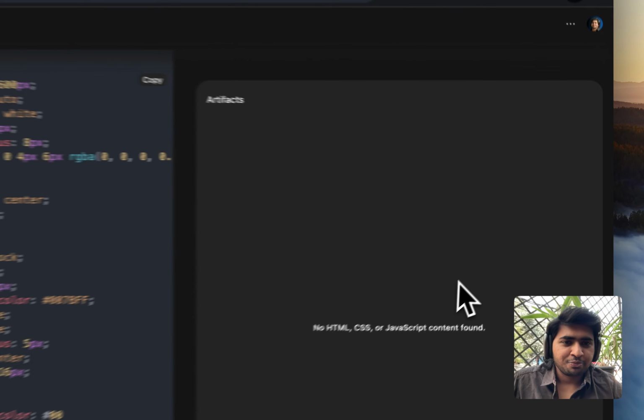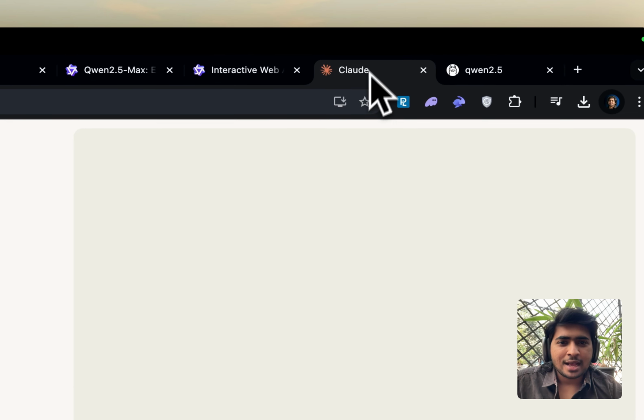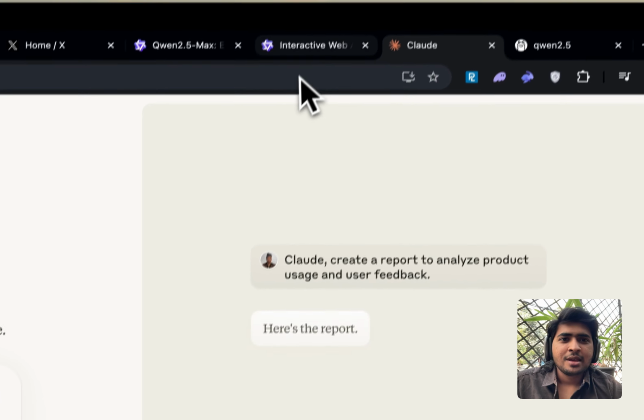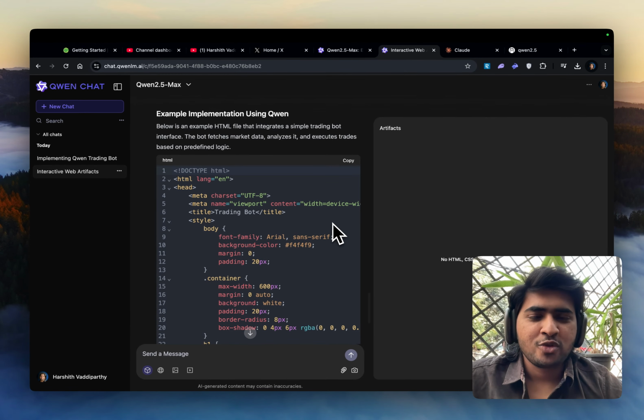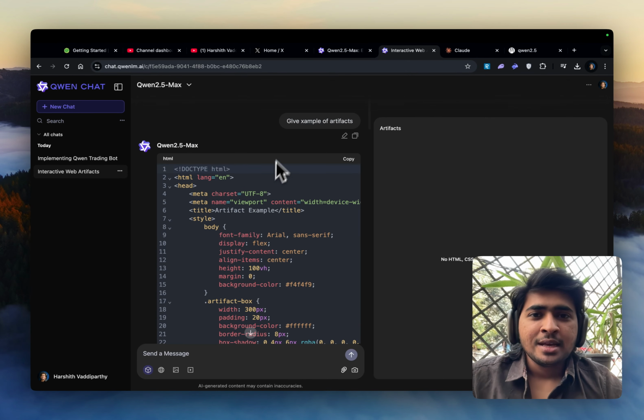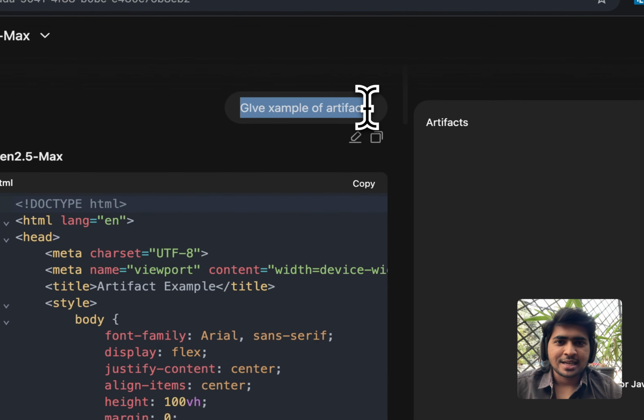Claude has something super similar, and it gives you a preview of the code when you click on artifacts. So I asked it to give me an example of how artifacts look like. It gave me the code, and I think it's not loading properly, but it also gave me an interactive artifact as well.